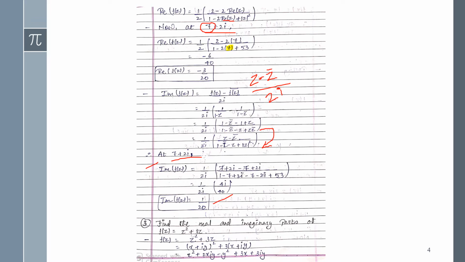Now next one, again this one is a very easy example, guys. See, the question is given, find the real and imaginary parts of f of z equals z squared plus 3z. So as you all know, in place of z you will write x plus iy. I'm writing here, guys.